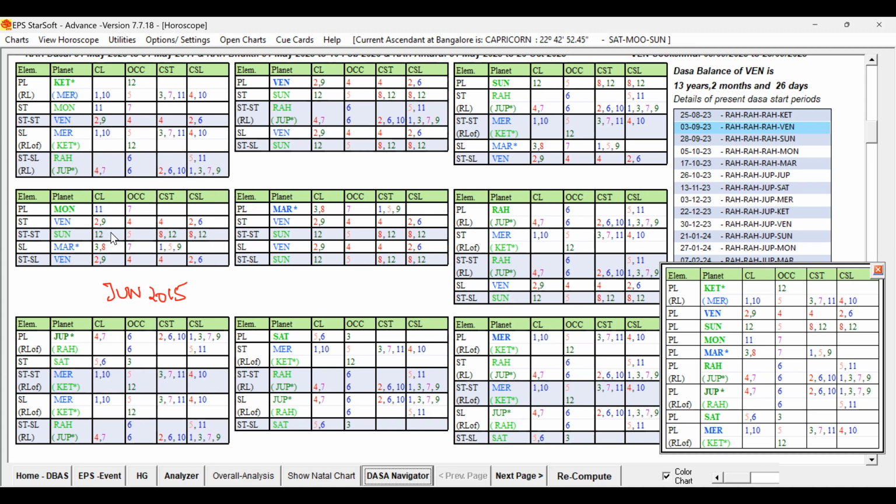And Moon is not having Jupiter. So in Venus, Moon also will come. Venus, Sun also will come. Moon, Mars, and Rahu. All the planets are having Rahu, not Jupiter. So the Jupiter role is directly important. That is playing role here along with the other key planets. So during Jupiter, June 2015, she traveled abroad for the first time. She was there for 2 months and came back.